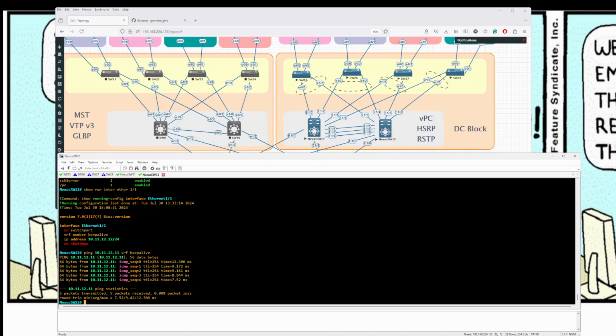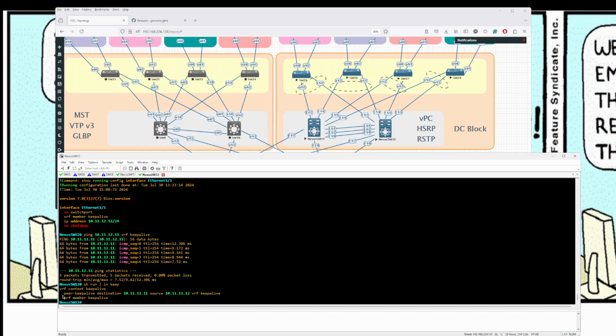Next thing I'm going to check is just the vPC itself. The configuration for the vPC. This is not really a vPC video, but the main thing I want to check is that I have my peer keep alive configuration in. So I'm going to include keep alive. So I have my peer keep alive destination, which is 10.11.12.11, and source is 10.11.12.12, of course using the VRF keep alive. I'm just keeping it on a different VRF because I don't want it to be mixed with my regular data plane or all my other traffic. This is just basically just for my vPC.